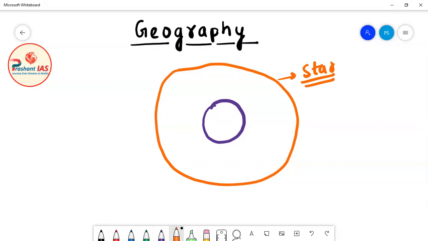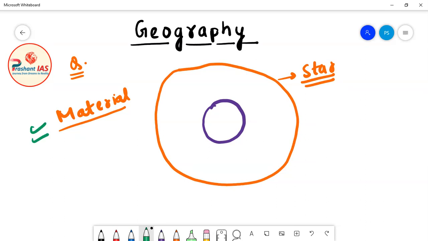So friends, now I will ask one question from you. What is the basic material from which this star is made? What is the basic material of this star? You will say that, sir, this is a very simple question, and definitely this star is made up of basically hydrogen.